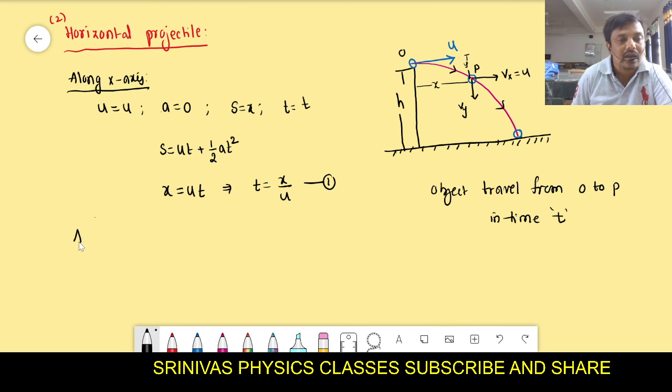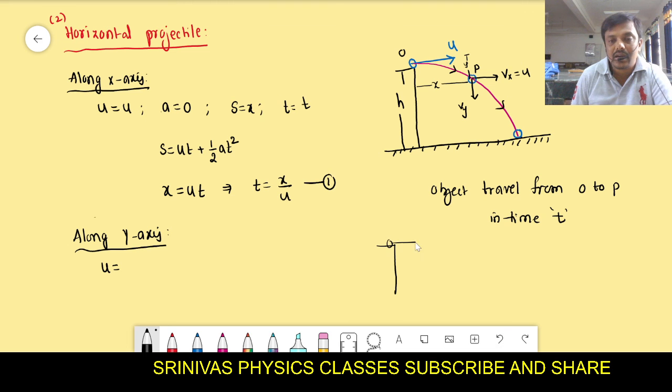Next, along the y-axis we also have to write. What is the initial velocity along the y-axis? We are throwing horizontally. We are giving velocity along the x-axis, but there is no velocity along the y-axis.